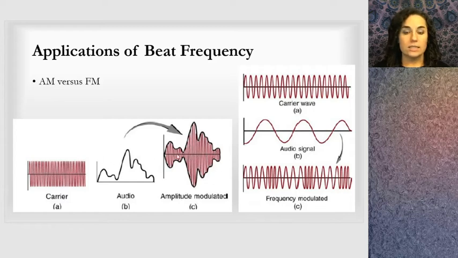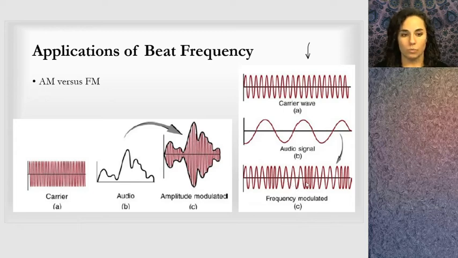This is not beat frequency. Beat frequency is here. That's beat frequency, where I have a carrier wave and I have the audio signal. And when I add those two waves, you can see here how the frequency of the first wave and the frequency of the second wave, when you add those together, you get a different frequency for this third wave.